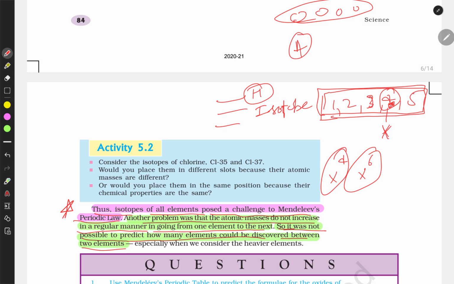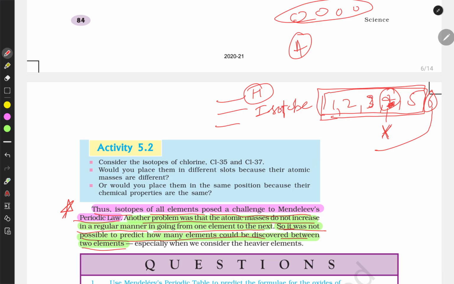Isotopes are those which have the same atomic number, that means the same number of protons, but a different number of neutrons. Because of the different number of neutrons, the mass is different. Suppose later on another isotope of X is found, so according to this it should be placed here next to 6, because it has a mass of 6. So it was a limitation in this case. The position of the atom was not fixed. If isotopes were discovered later, it could disturb the whole periodic table, because the mass of the newly found isotope has changed.